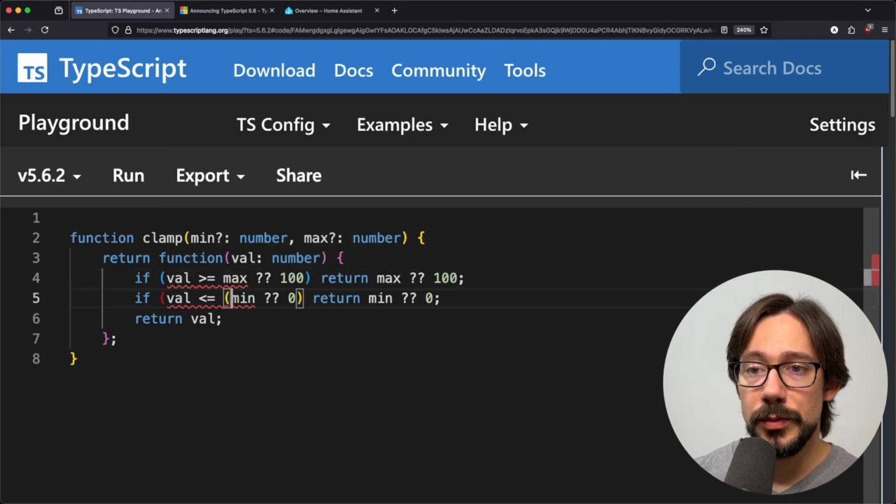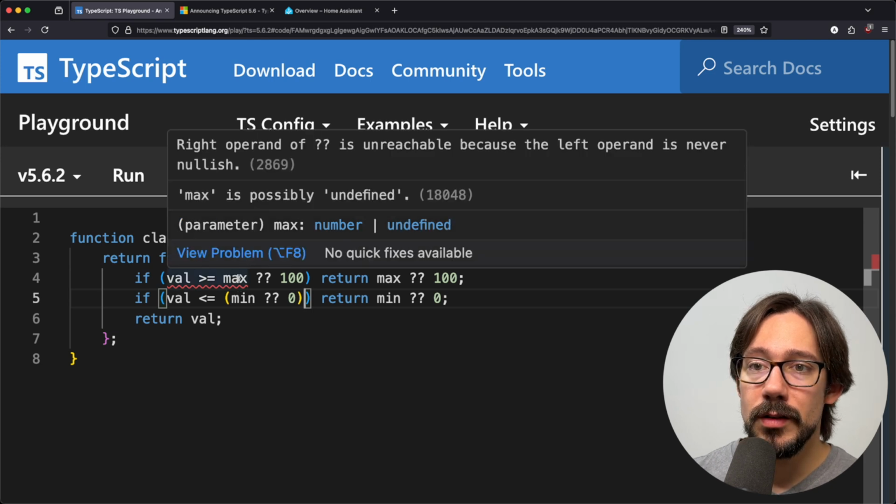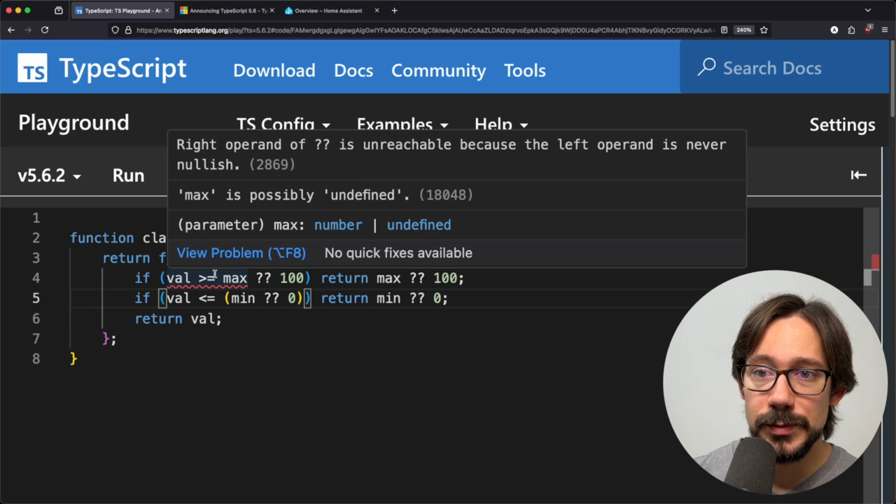So to solve this, we can put parentheses around min or null. Of course, we have the exact same error here on line 4, where the right operand is unreachable, where max is possibly undefined.